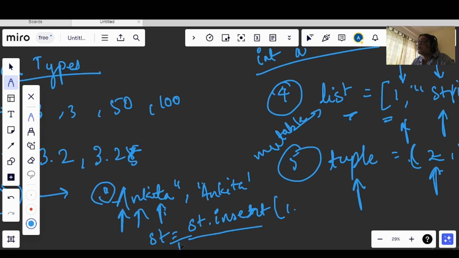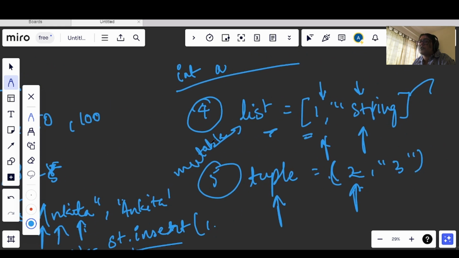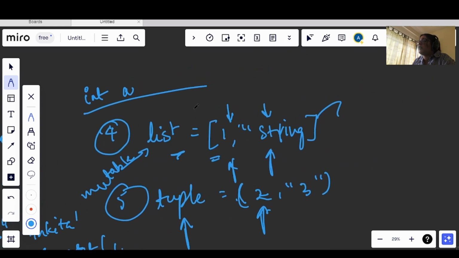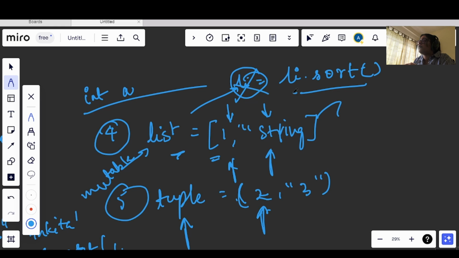So now when we are assigning this value, that means it is storing a totally new value inside that, right? So that is the difference between mutable and immutable. Like in a list, let's say I want to sort it. So what I did, list dot sort. Now what will happen is this list in which we are storing these values will get sorted. We don't have to reassign that value. Here we don't need to do this. It will simply make changes inside that list only.